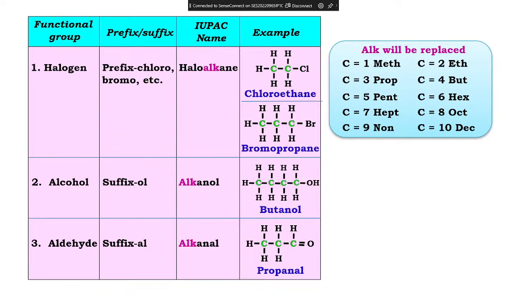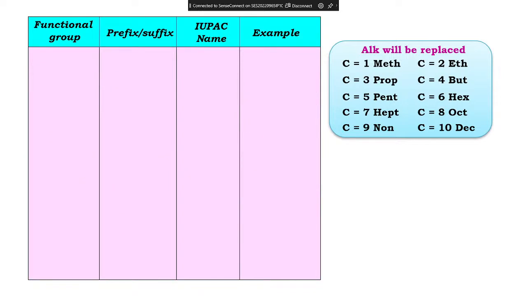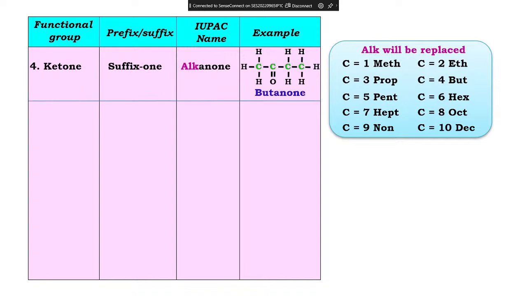Okay, do you want to take this down? You can keep it in mind. Next, ketone. What will be the suffix? One. Now look at this. How many carbon? 1, 2, 3, 4. So what will come? But. Here you see C double bond O, that is ketone. You have drawn the diagram of it. Now correct. So butanone. One will be in the end.